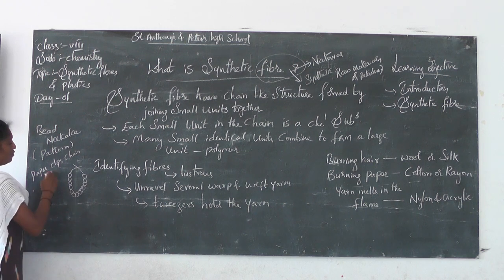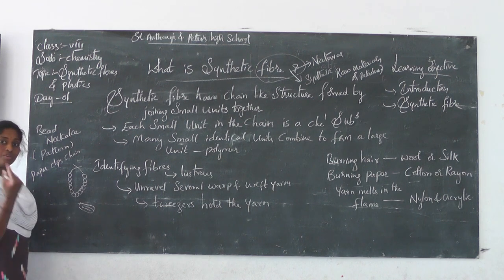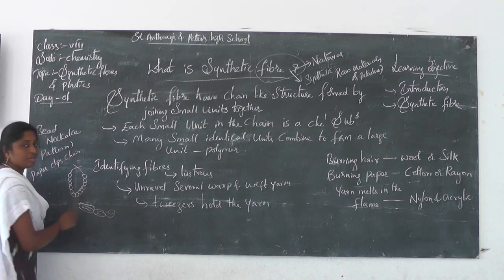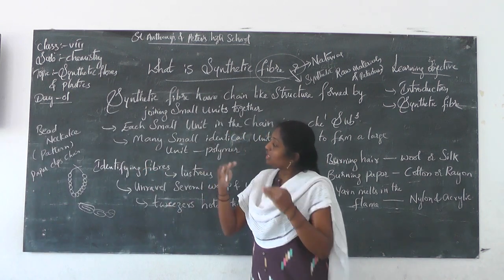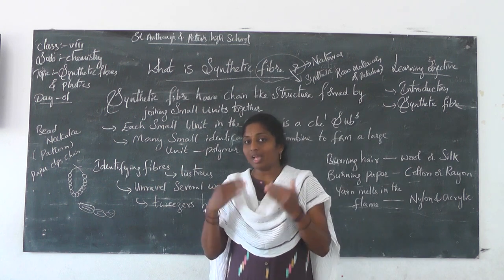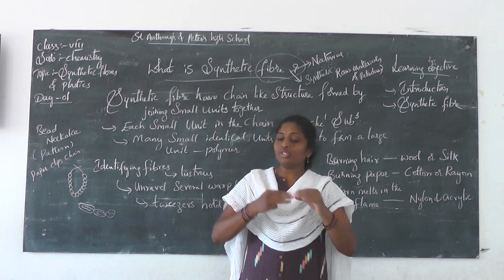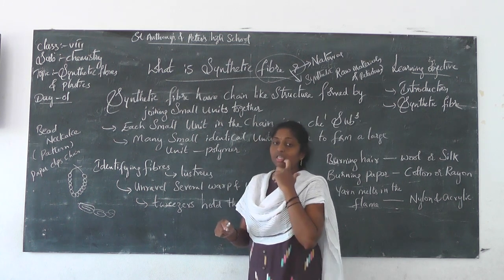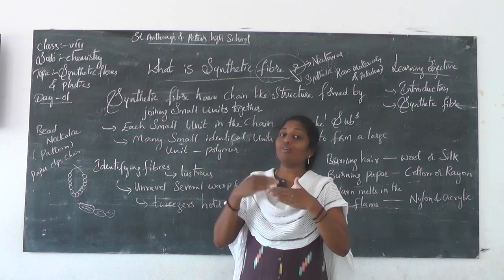The same way, if you take a paper clip, you know the paper clip, no? If you take only one paper clip, it will be like this. If you join the paper clips like this, it also gives some shape, some structure. By this you understand that whenever it is a single form, we call it a unit. When you join the units, it forms one structure. Similarly, in synthetic fibers, one substance is known as a unit. That unit will be joined together and forms into one shape.